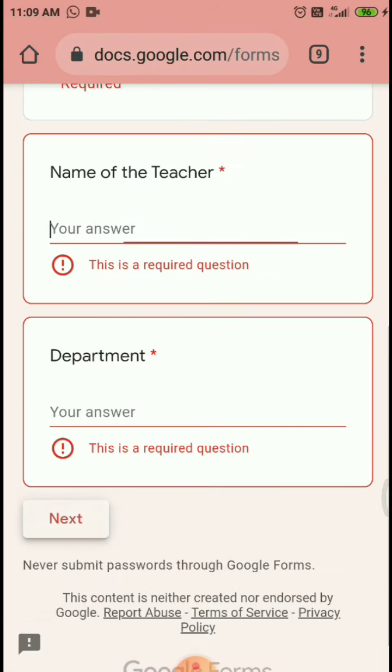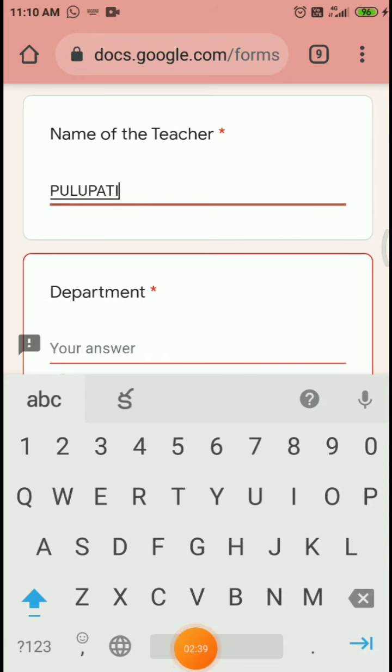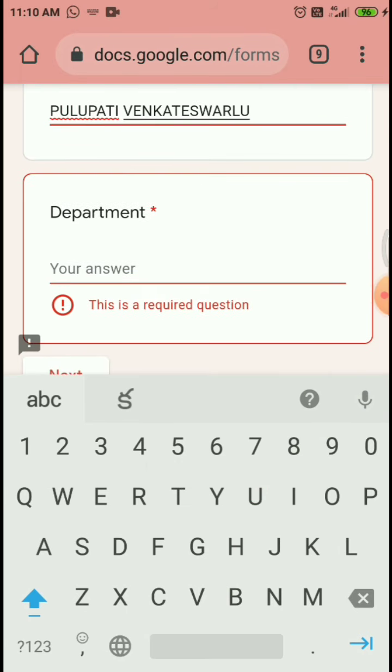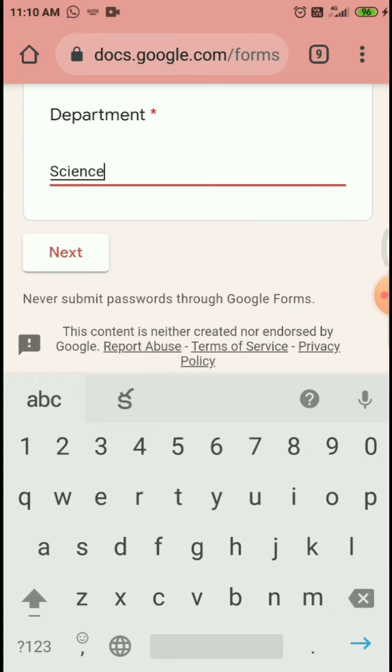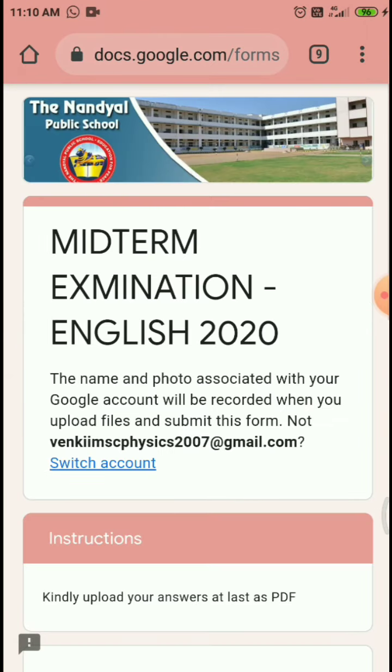Next, see here, name Pulipati Venkateshwarlu, department science. You can write full information. Otherwise, don't write shortcut names. If you do, we will decrease your marks, or we won't consider your test. After that, click on next. Understand?